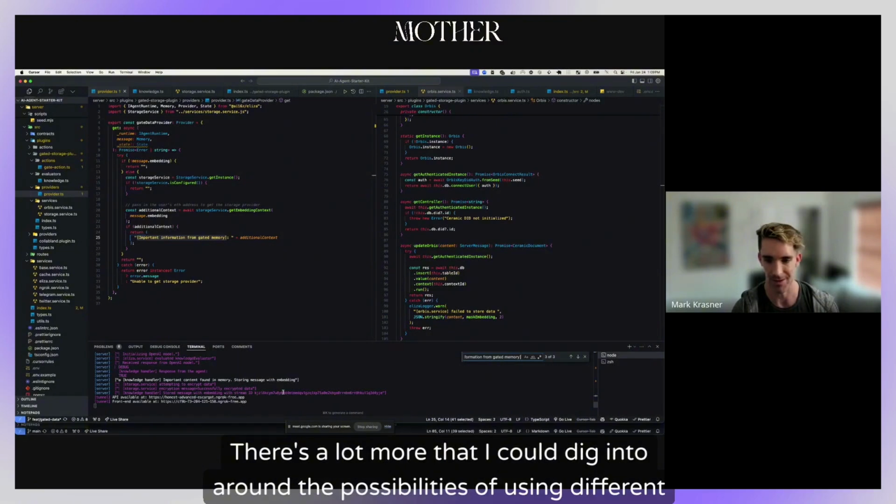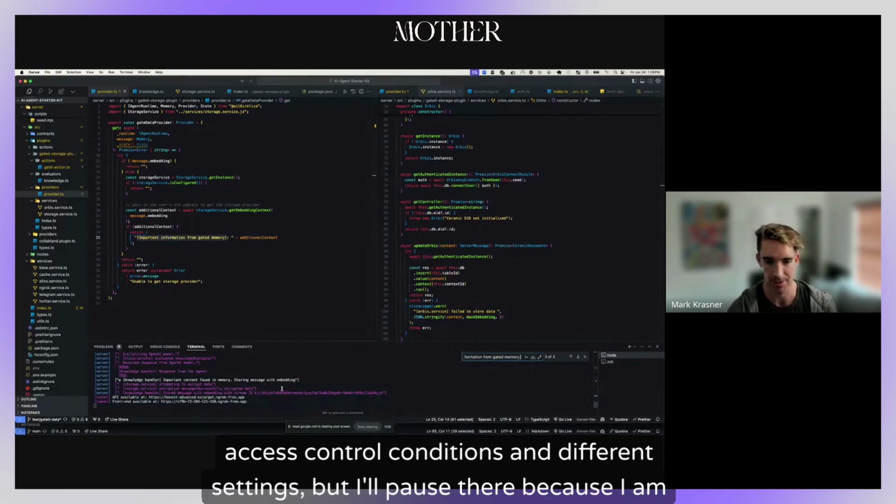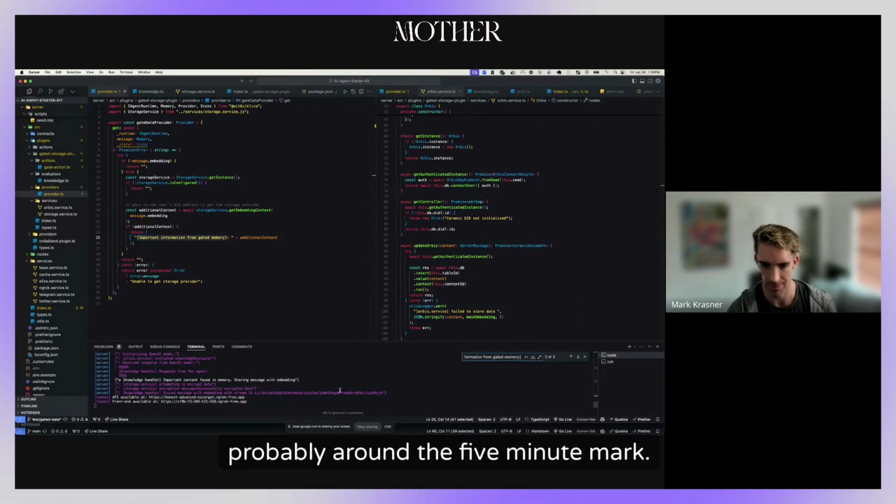There's a lot more that I could dig into around the possibilities of using different access control conditions and different settings, but I'll pause there because I'm probably around the 5-minute mark.